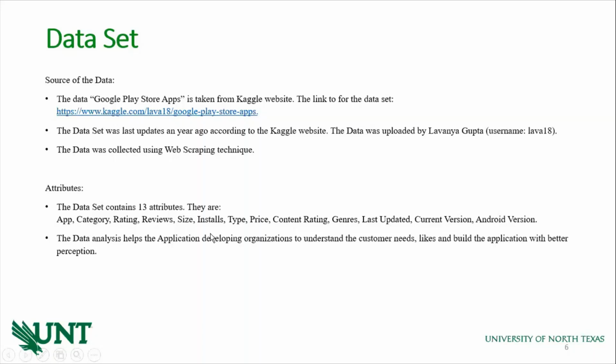This data analysis helps application developing organizations to understand customer needs and build applications with a better perspective. We have many categories such as games, family, finance, beauty, and many others. For the game category, we have different genres such as tactical, arcade, shooting, etc. Both genres and categories are different. In this data analysis, we are going to focus more on categories.